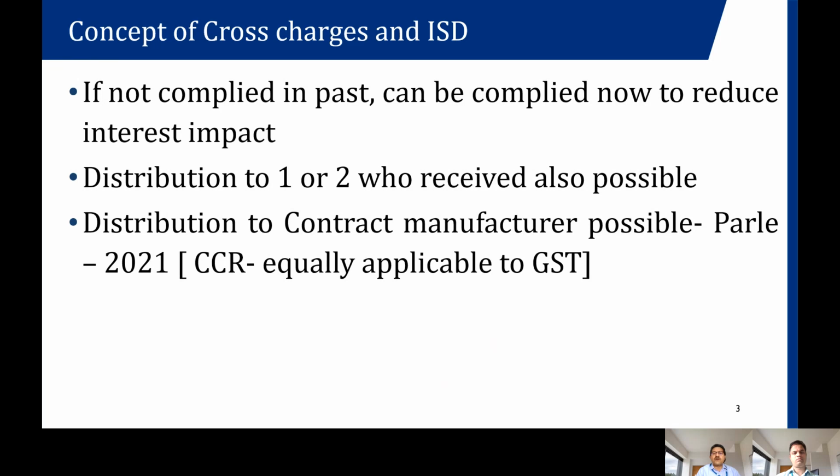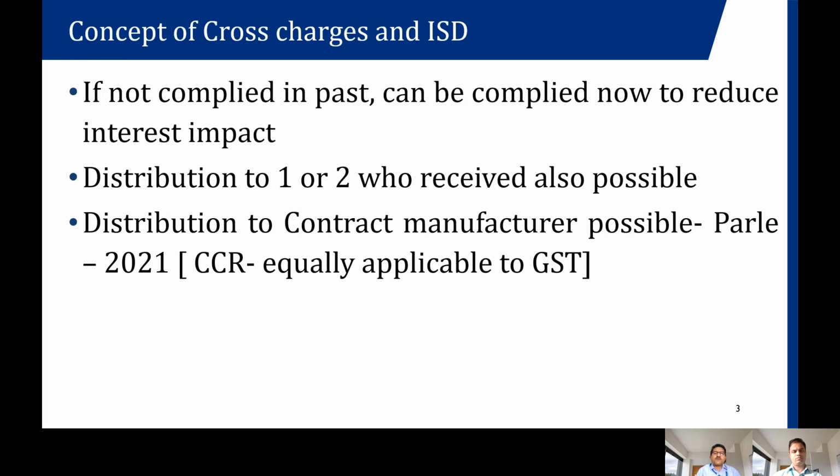Distribution to one or two or more of multiple enterprises who have received it is also possible. Say I have 10 branches and this particular expense is relating only to my Gurgaon and Chhattisgarh branch. Then I can provide the invoice only to them because they are the people who have received it. Where such hair splitting is not required, it can be distributed across the board based on the turnover of each branch.